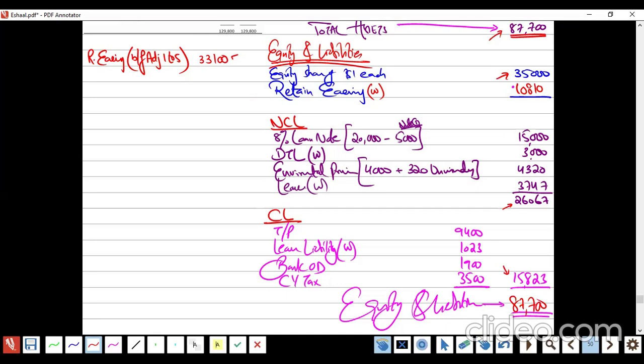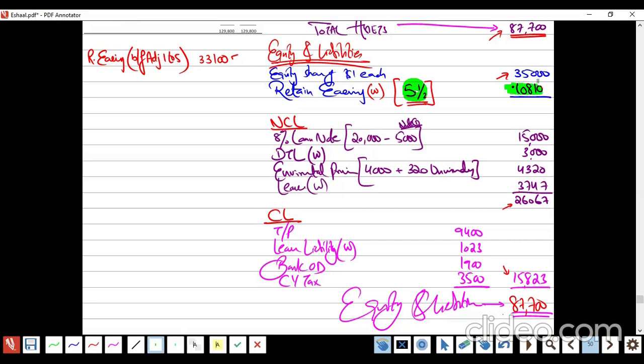If you do like this, you are going to lose marks, okay? You are going to lose 5.5 marks, because in the marking scheme of ACCA, this is a past paper. They gave you 5.5 marks for this working only.